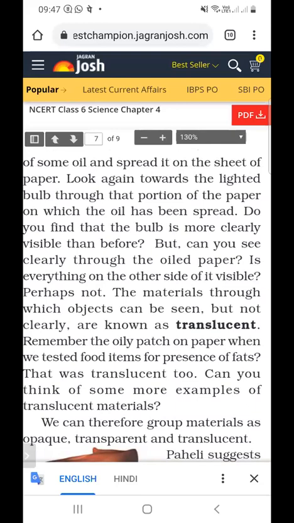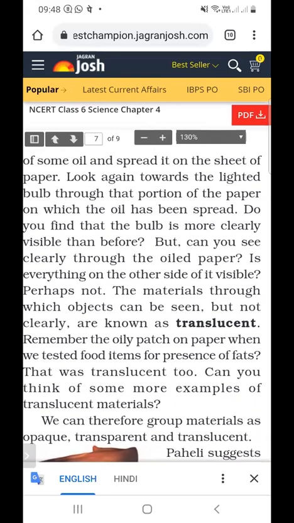So these are called translucent objects: the materials through which objects can be seen but not clearly.